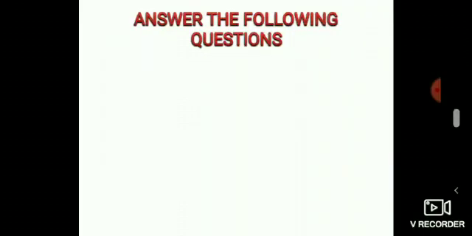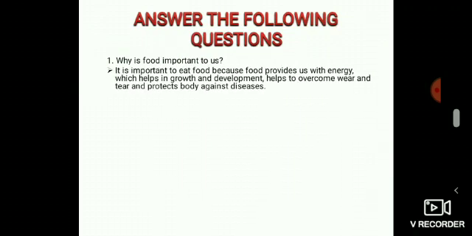Now, we are in a position to answer the following questions. Why is food important to us? It is important to eat food because food provides us with energy, which helps in growth and development, helps to overcome wear and tear, and protects against diseases.